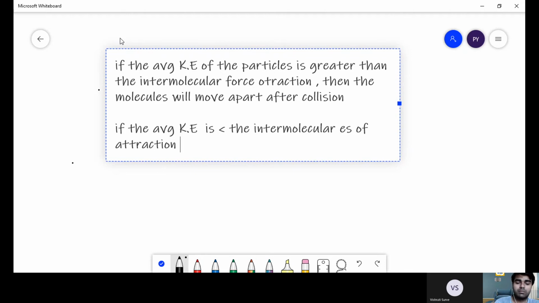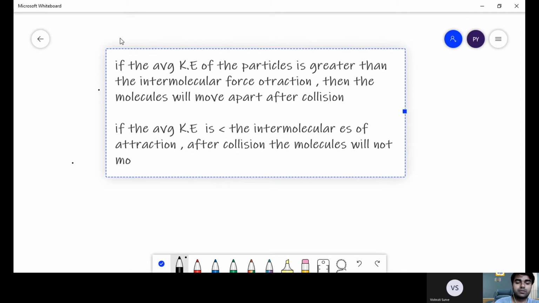After collision the molecules will not move apart and will try to settle. Okay, clear? Any confusion till here?